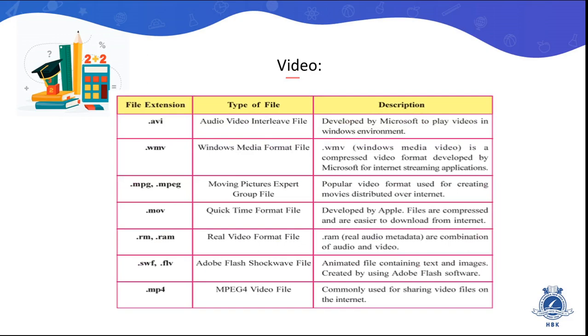So video we already learned. Video is a sequential representation of image frames, frame by frame. So that we call a video, which represents some story, some graphics in a sequential manner. Some of the common file types of video are .avi, the audio video interleave files, then .wmv, the Windows Media file, then .mpg, .mpeg. MPG stands for Moving Picture Experts Group file.